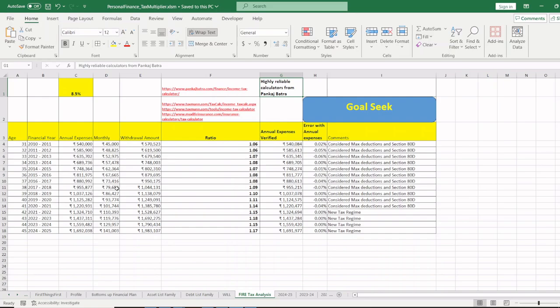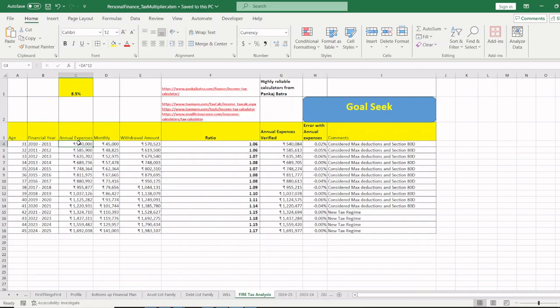So this table shows a couple of interesting things. Let's see how to read this table. This is my monthly expense, and this is the financial year. So in the 2010-2011 financial year, let's assume my monthly expense was 45,000 rupees, annually 5,40,000 rupees. I hope I'm clear. This is my monthly expense, and the annual expense is multiplied by 12.